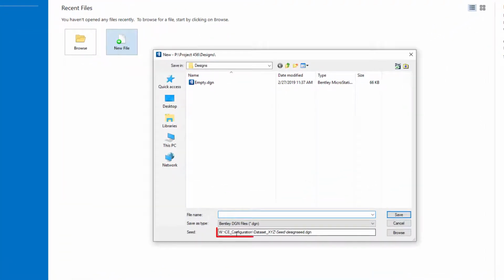Note here that our seed file is now pointing to our dataset XYZ and pointing to the design seed within there. So again, this is now a file that's on my network that I could customize as a company design seed standard. And I'm just going to create model 1.